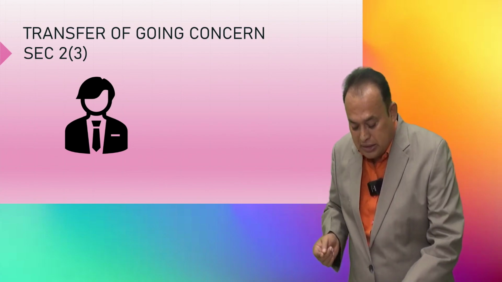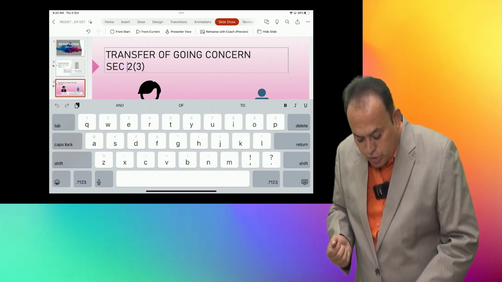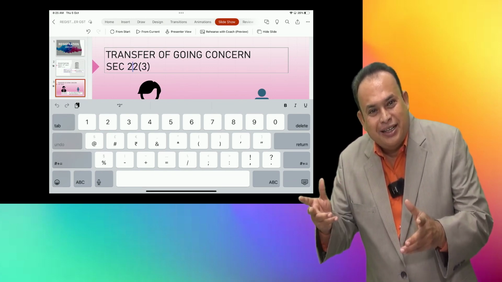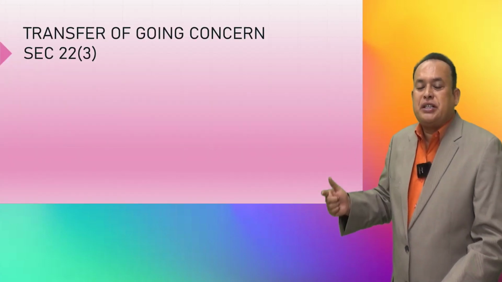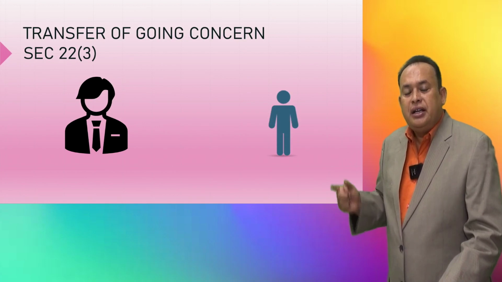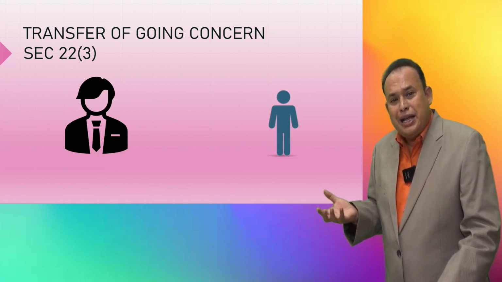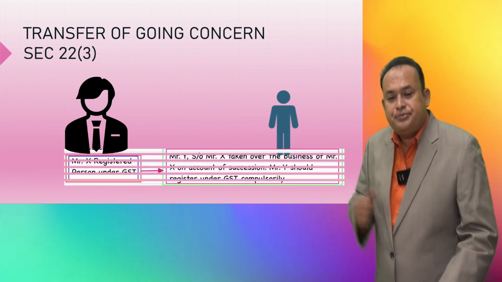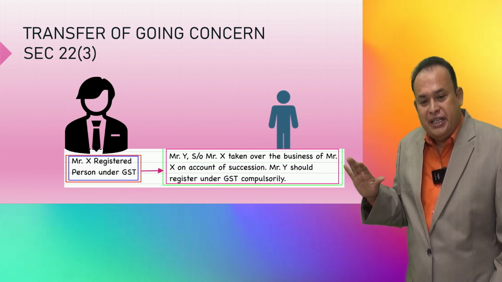Here, what is mentioned: 22 should come here. The 2 is missing, that's why I am updating here. Section 22, subsection 3, where a son wants to acquire the business of his father. Mr. X is a registered person under GST.